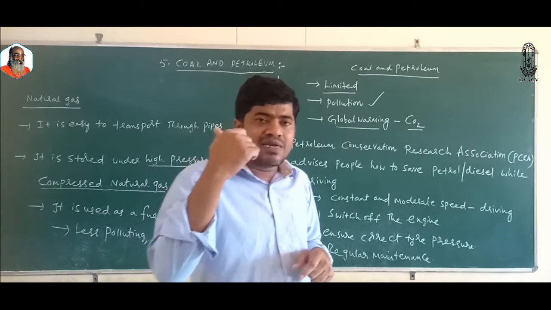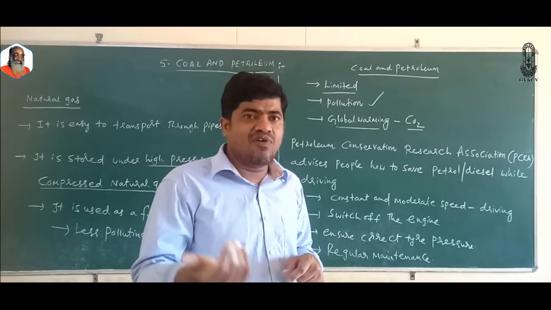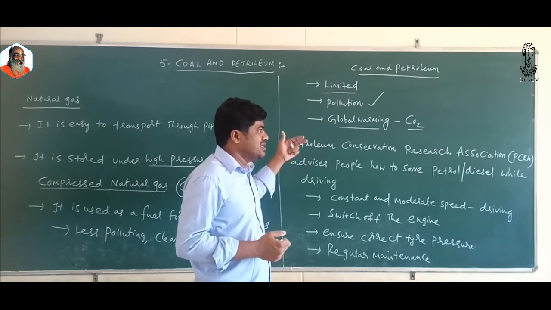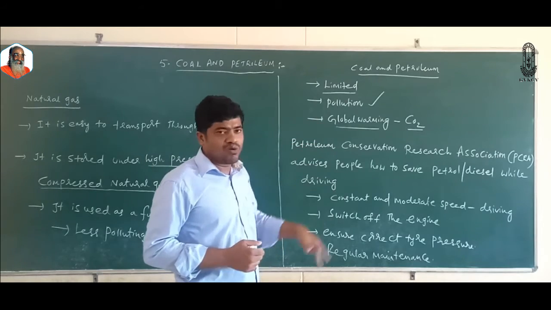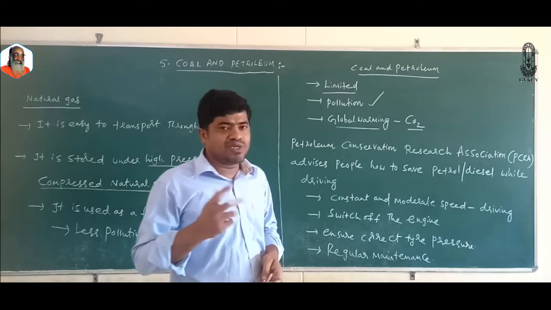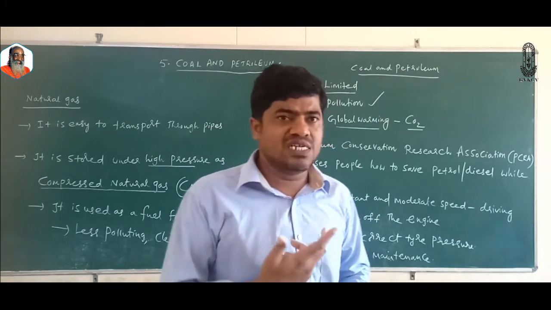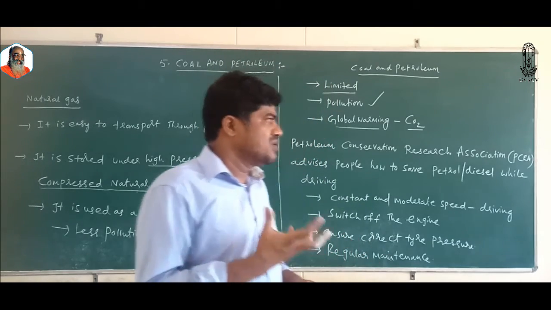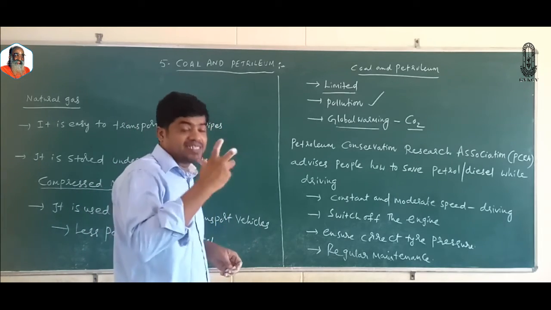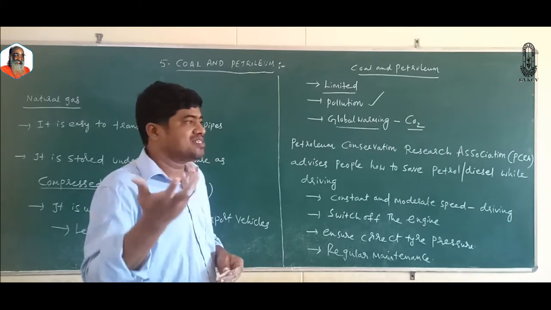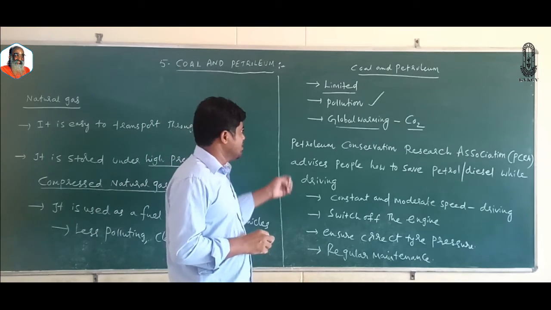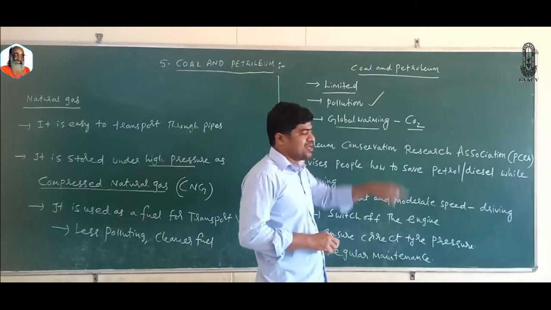Irregular patterns in rainfall. All these are the problems that we face due to global warming. So what do you mean by global warming? The average temperature of the earth's surface increases, that is nothing but global warming. The globe is getting warm, the globe is getting heated. That is, the average temperature of the earth's surface is increasing. That's why it got the name global warming.